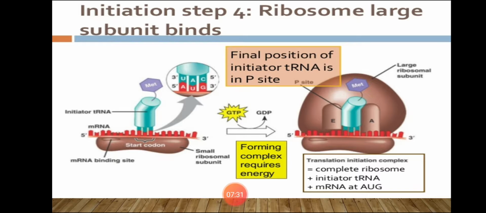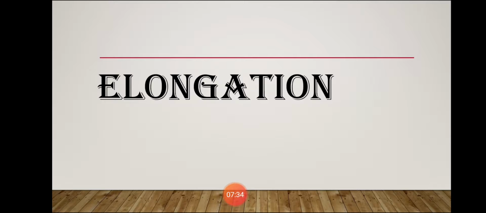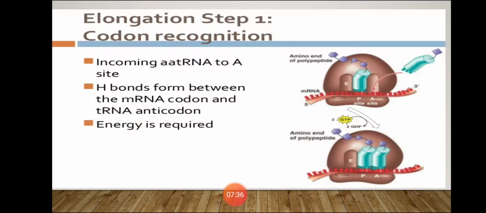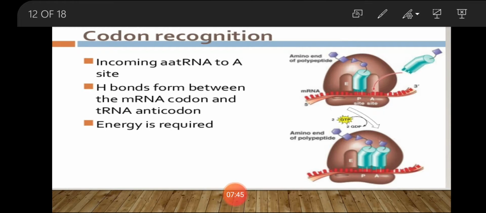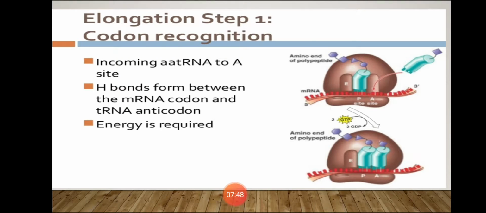The next step is elongation. In elongation, the first step is codon recognition. The incoming amino acyl tRNA comes here one by one. The first amino acyl tRNA has entered at the P site, and later all the amino acids are going to enter at the A site. So for the incoming amino acyl tRNA at the A site, a hydrogen bond is formed between the mRNA codon and the tRNA anticodon. Here energy is required.